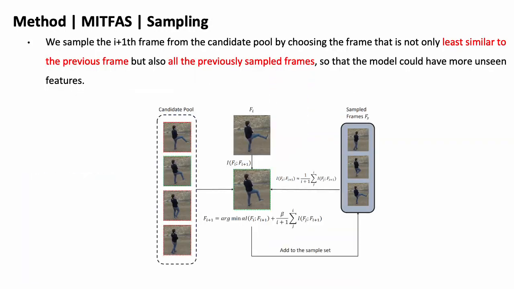For sampling, we sample the i+1 frame from the candidate pool by choosing the frame that is not only least similar to the previous frame, but also to all the previously sampled frames, so the model could see more unseen features.